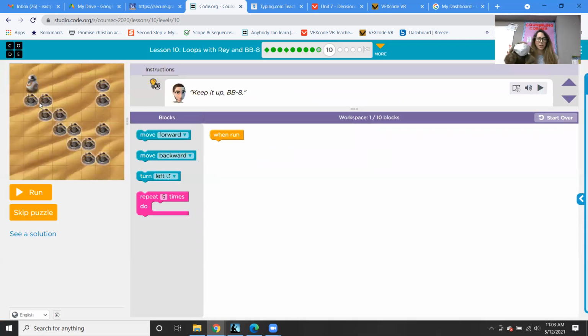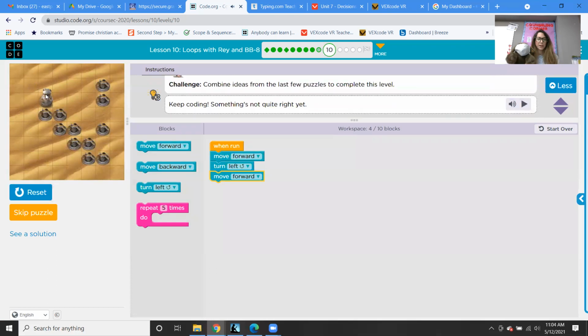This is a challenge puzzle. Oh my goodness. Look how much scrap metal we have to get. How in the world are we going to do this? Well, let's see. We could move forward and then we could turn left and then we could move forward and then we could turn right. Let's try. Move forward and then we'll be over here. And then we would need to turn left. And then we would move forward.